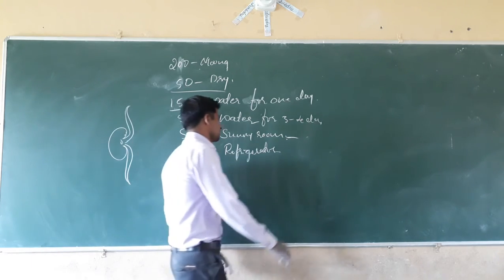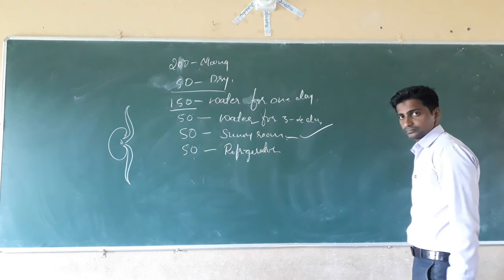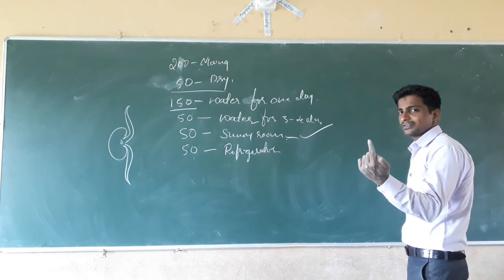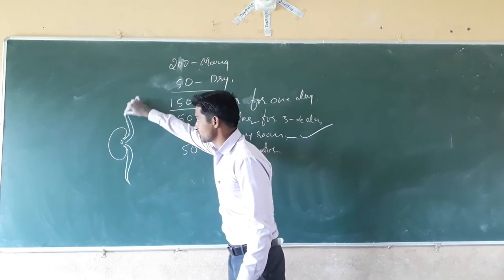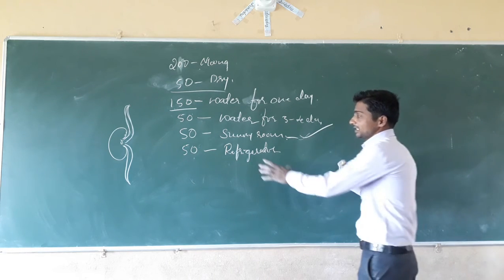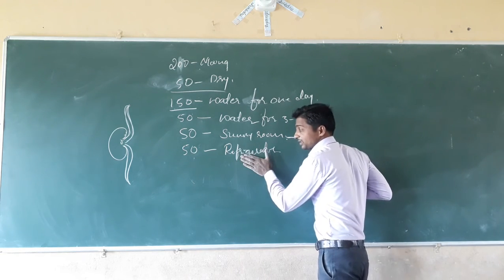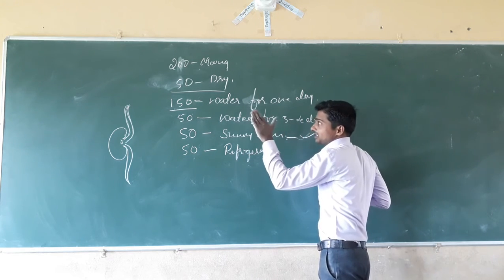In this case the germination will appear. Formation of the stem part, slowly the stem and fruit part will appear in the sunny room. In the refrigerator the germination will not occur. In water completely, the germination will not occur.